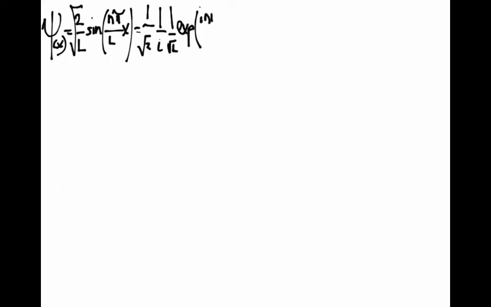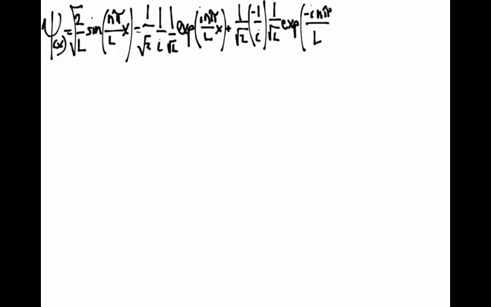For the particle in the box, the wave function is the square root of 2 over L times sine of n pi over L x. And what we did last time is we took that and expressed it a different way. We turned that into 1 over square root 2 times 1 over i times 1 over the square root of L times e to the i n pi over L x, plus 1 over root 2 times negative 1 over i times 1 over square root of L times e to the minus i n pi over L x.